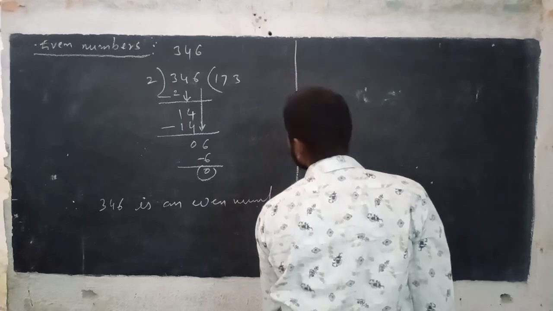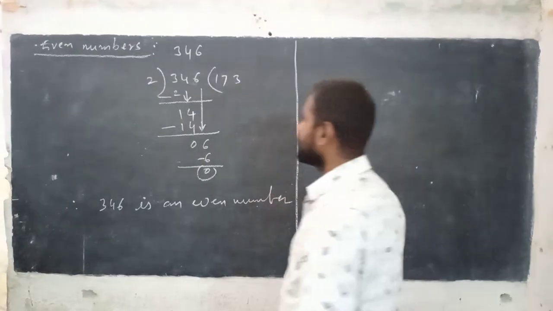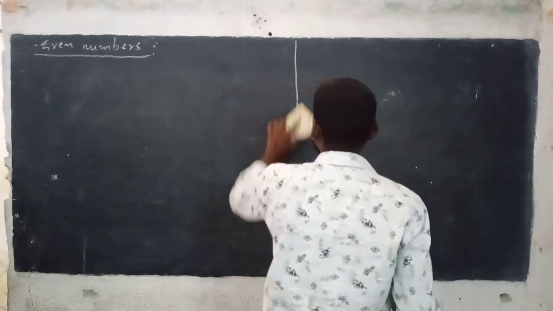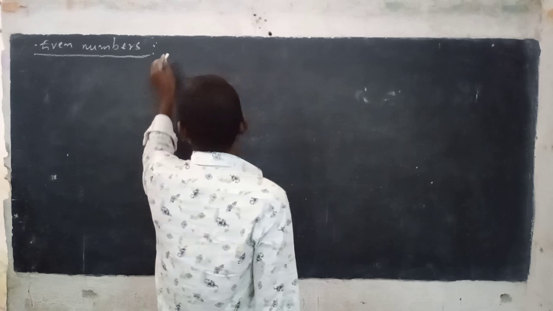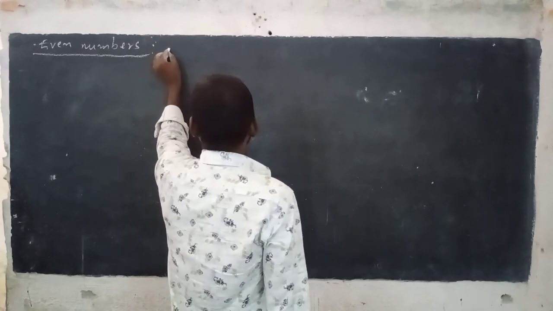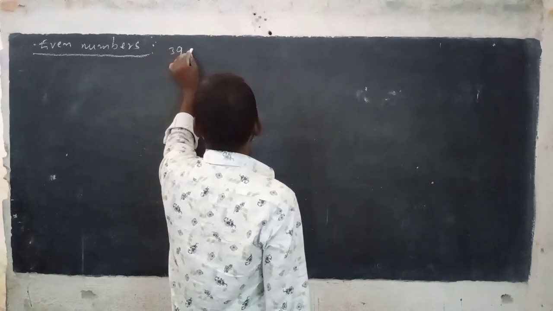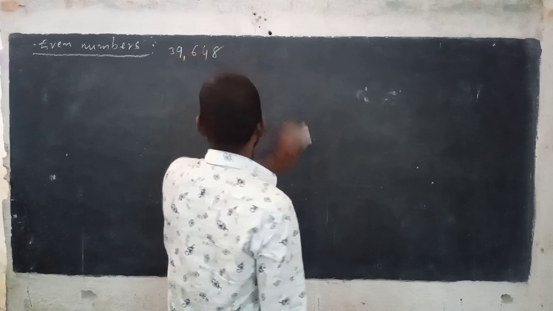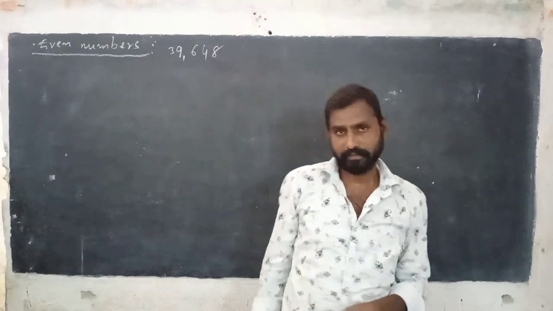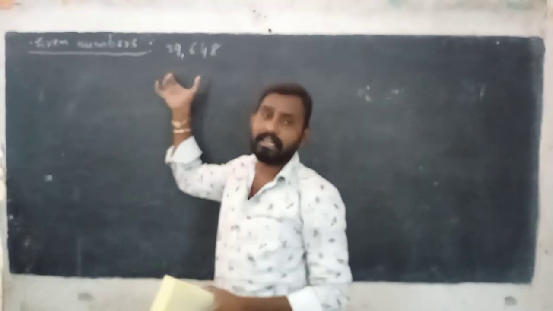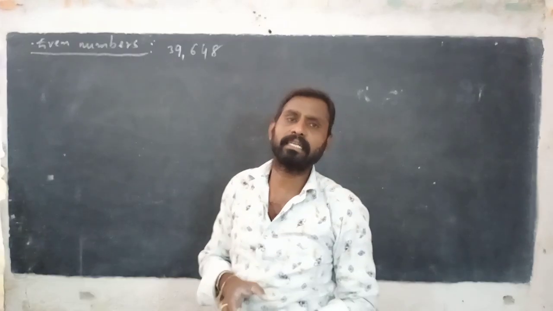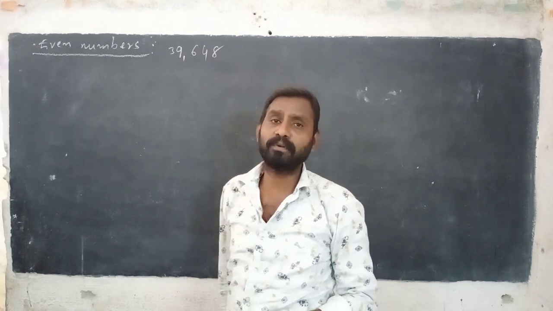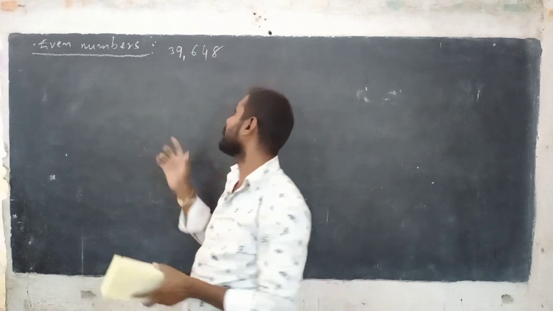Now next, another example: 39,648. The numbers which are divisible by 2 and give the remainder 0.